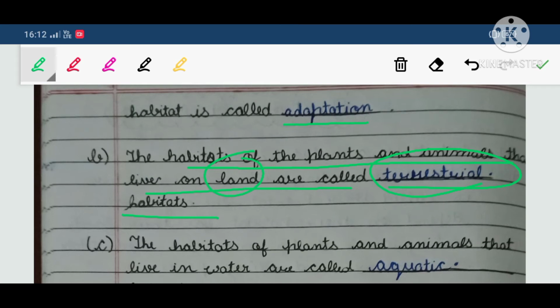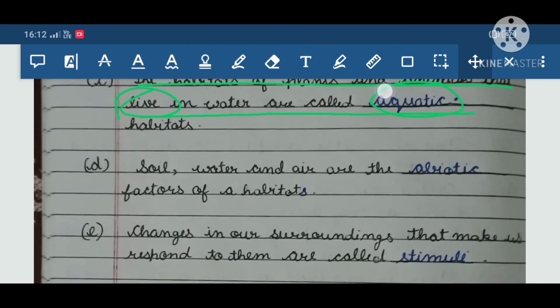Means their living place is known as terrestrial habitat. The habitats of plants and animals that live in water are called aquatic. So the animals living in water, their home, is known as aquatic habitat.